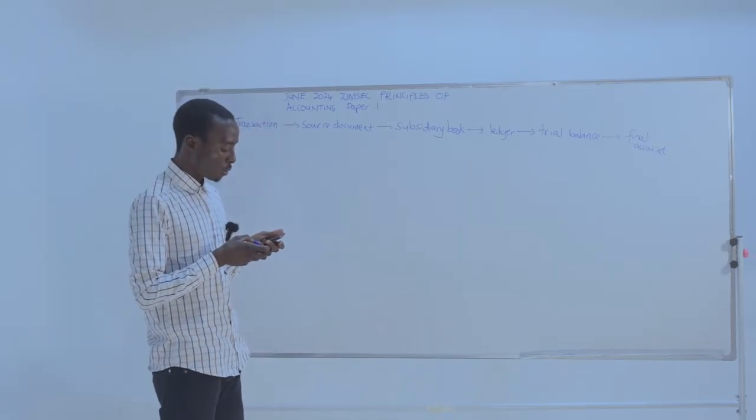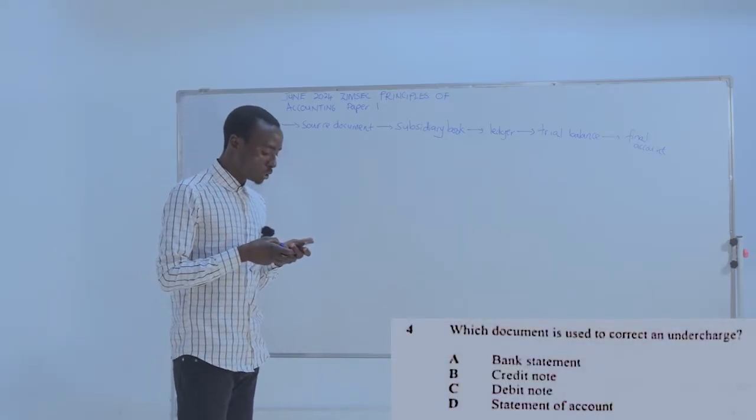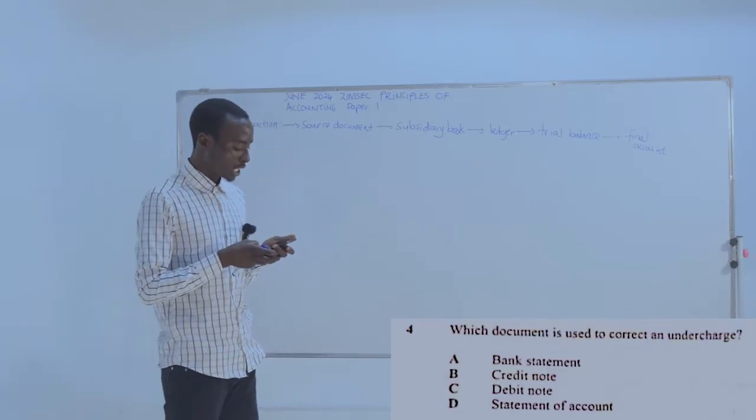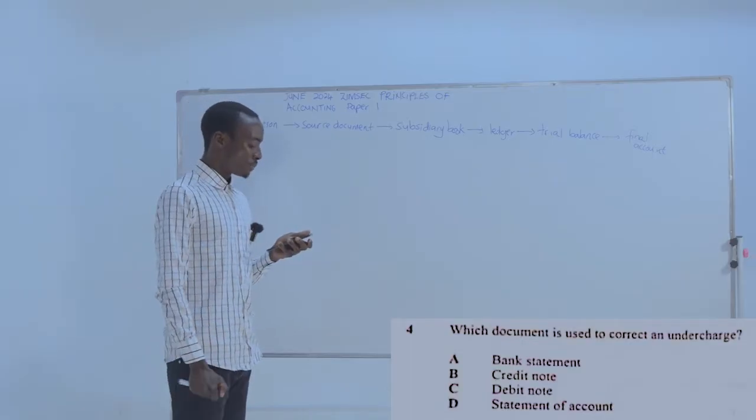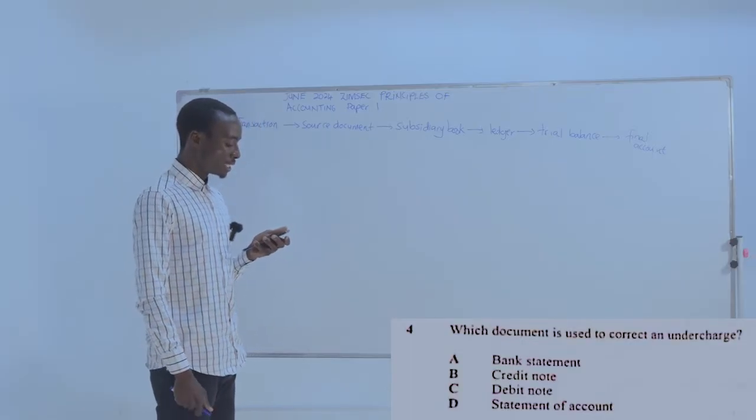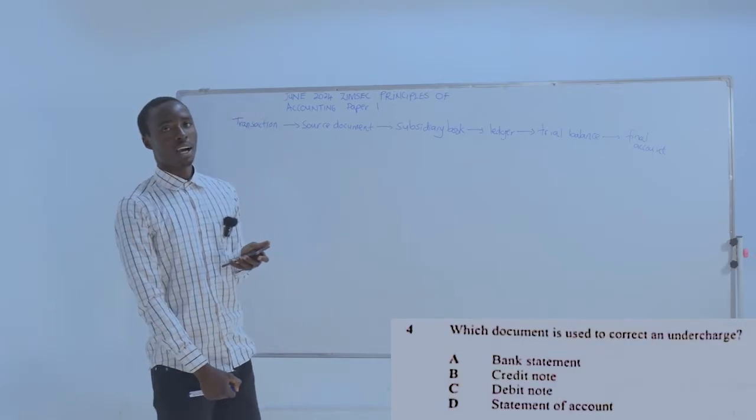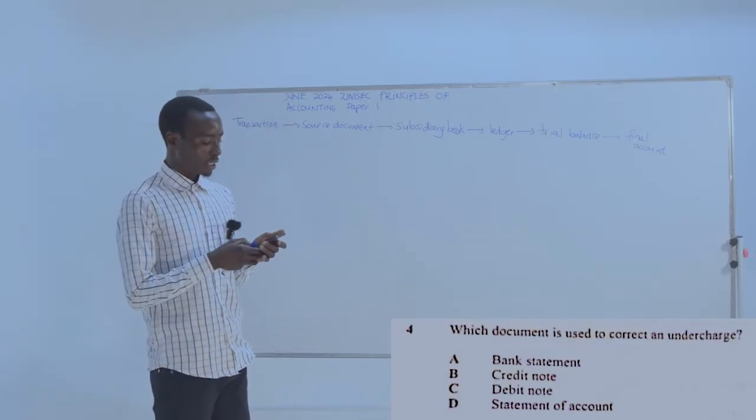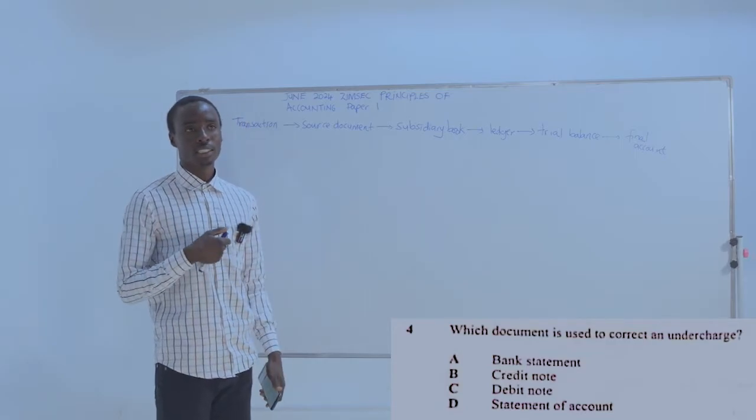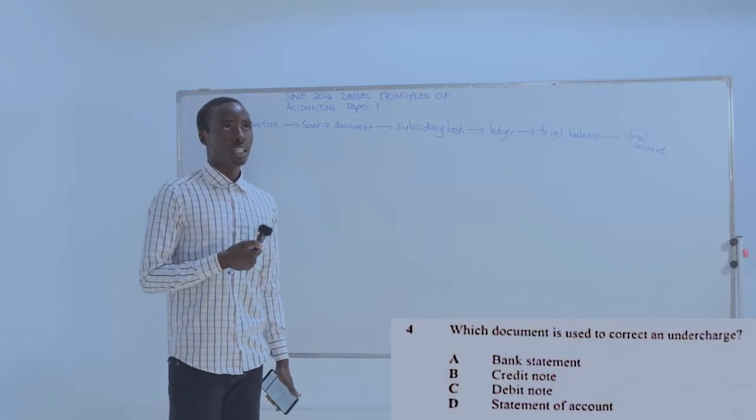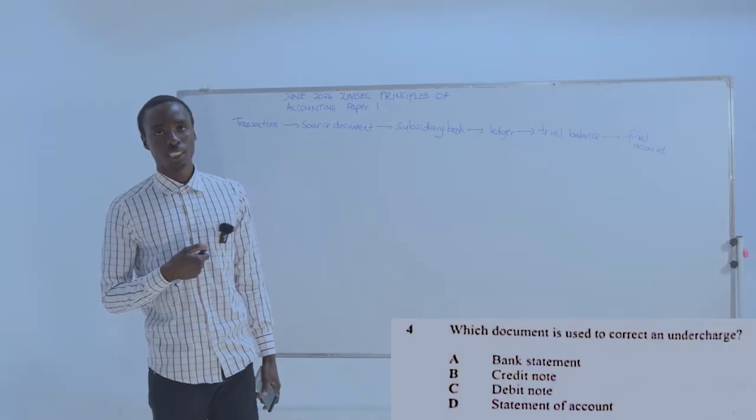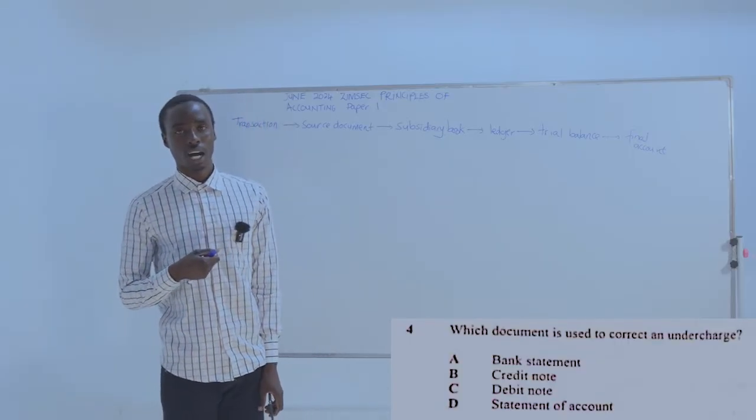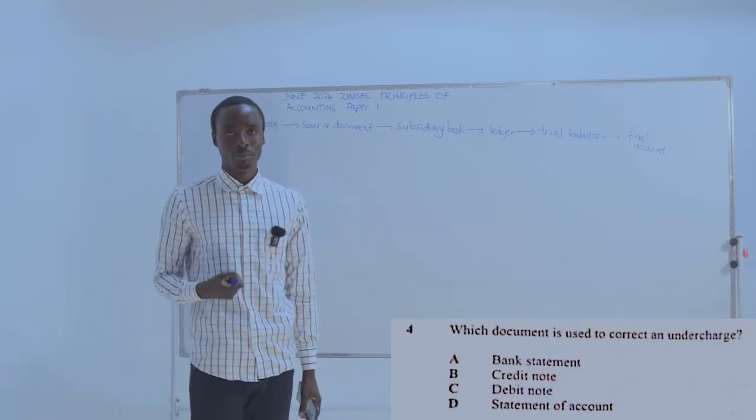Let's move on to number 4. Which document is used to correct an undercharge? A, we've got a bank statement. A bank statement is not used to correct an undercharge, because a bank statement is a statement that is issued by the bank to show the summary of transactions which occurred during the accounting period or during the operation of the business.